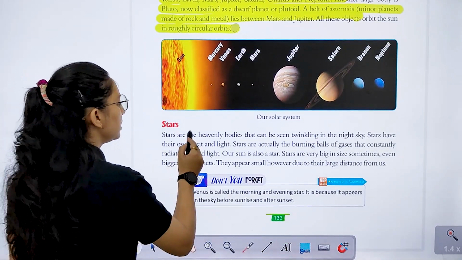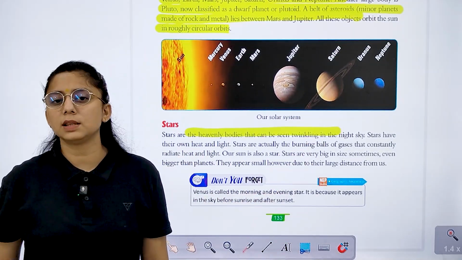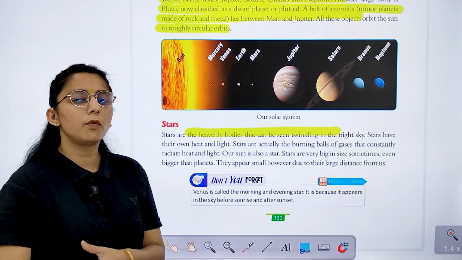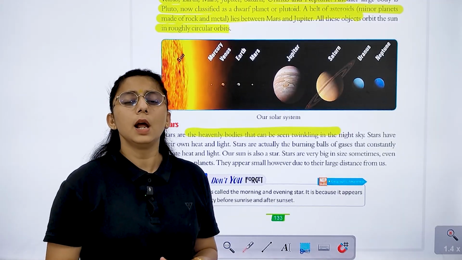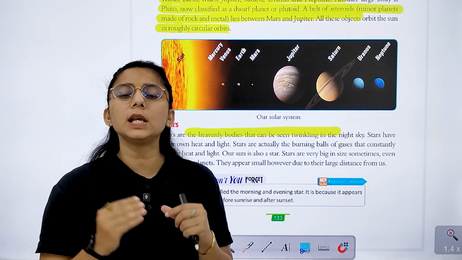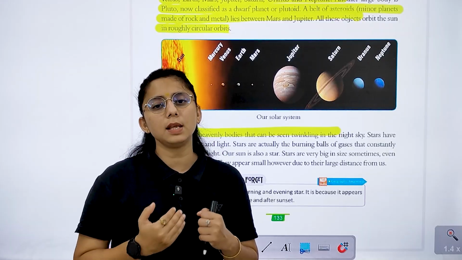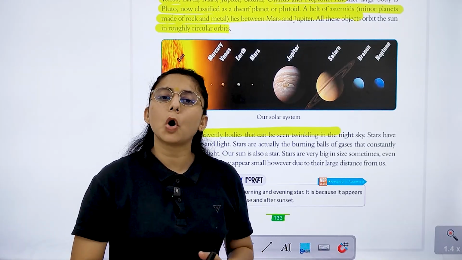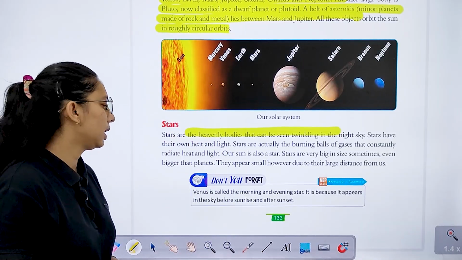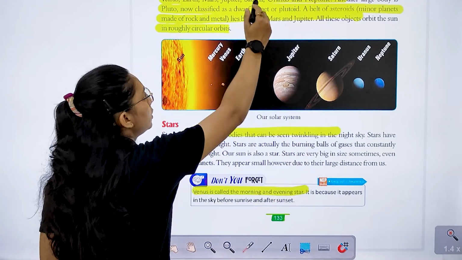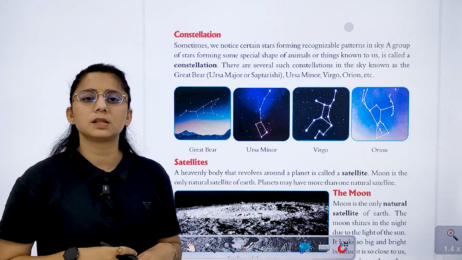Now what is a star? It is a heavenly body that can be seen twinkling in the sky. Stars are very big, they have their own heat and light, but they look very small. They look very small to us. Why? Because they are very far away from us. They are very, very far away, right? Venus is also known as the morning and evening star.